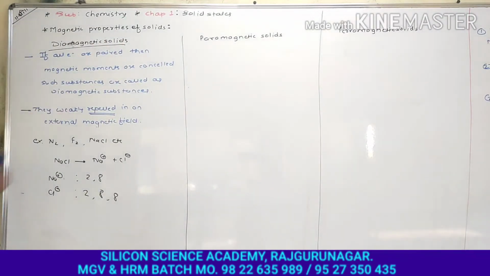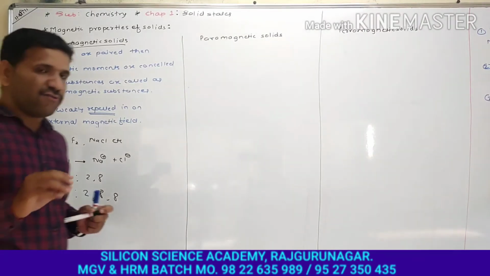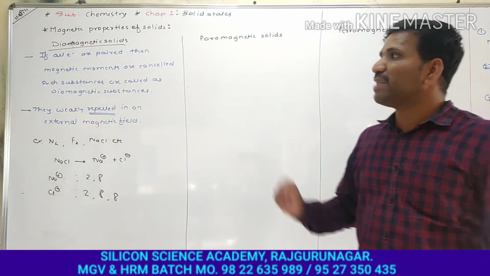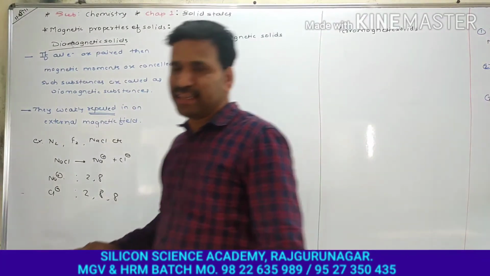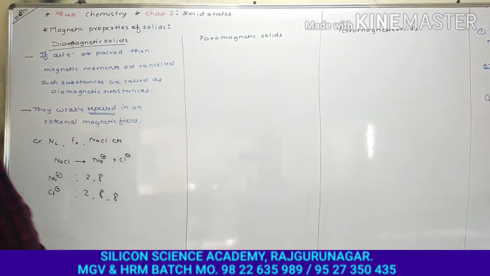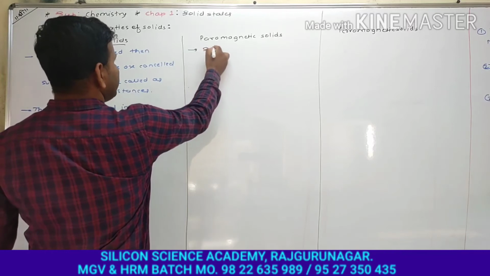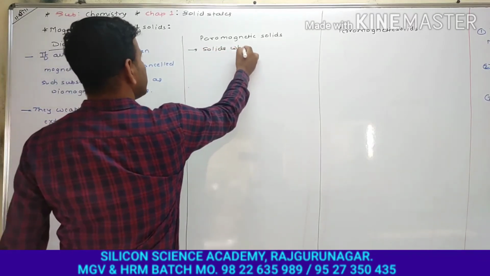Now, let's go further. That is paramagnetic solids. Solids which contain unpaired electrons are attracted weakly in an external magnetic field. Such solids are called paramagnetic solids.